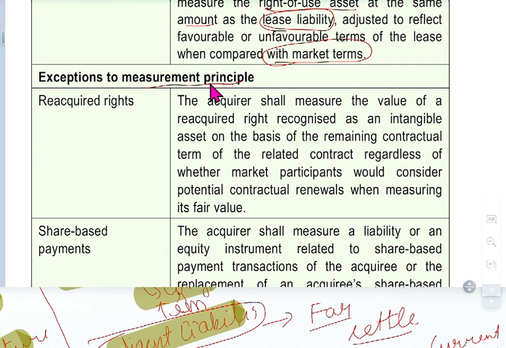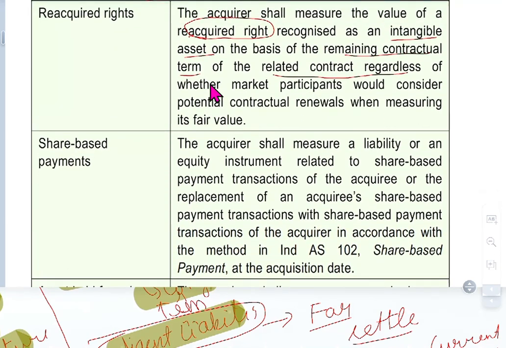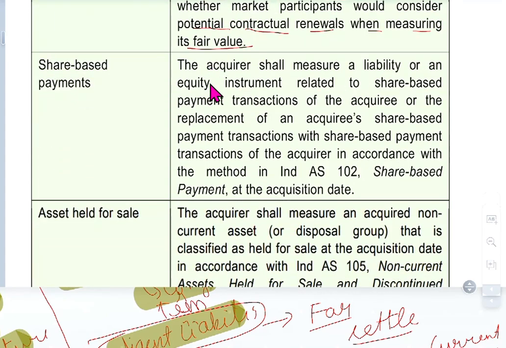Exception to the measurement principle: reacquired rights. The acquirer shall measure the value of a reacquired right recognized as an intangible asset on the basis of the remaining contractual term of the related contract, regardless of whether market participants would consider potential contract renewals when measuring its fair value. So usually the reacquired right will be considered as an intangible asset.